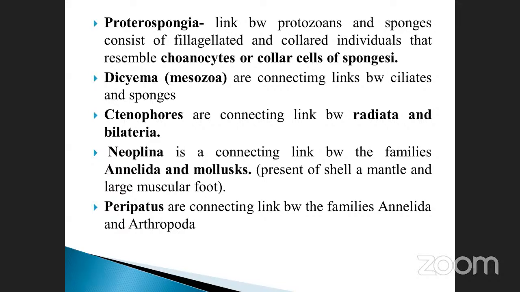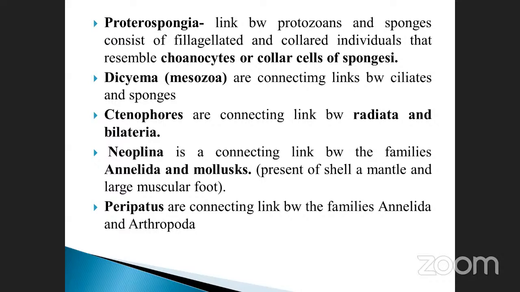And also the mantle. The mantle is a small protruding structure. There is a sensitive organ present before the head, used for the identification of any animal, the prey, whatever it may be. And Peripatus is the connecting link between the phyla Annelida and Arthropoda. This is also very important. Most of the time they ask these four only: Ctenophores, Neopilina many times, Annelida and Mollusca, and also Peripatus. These are the connecting links.